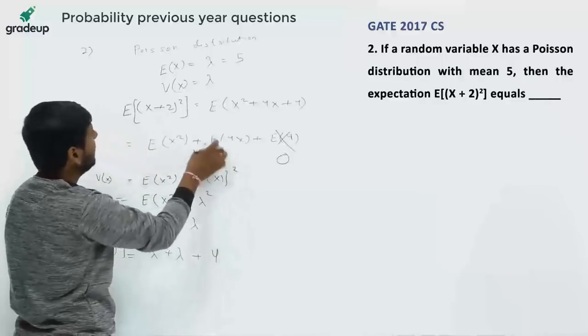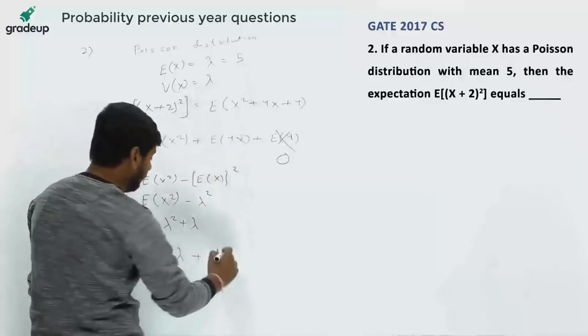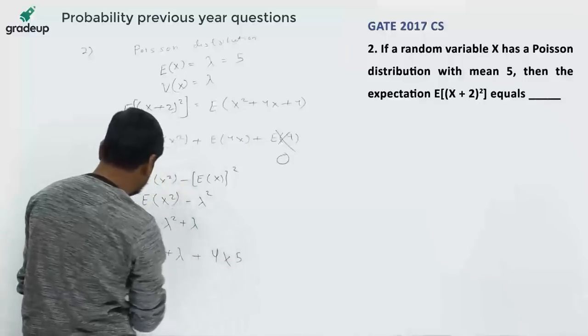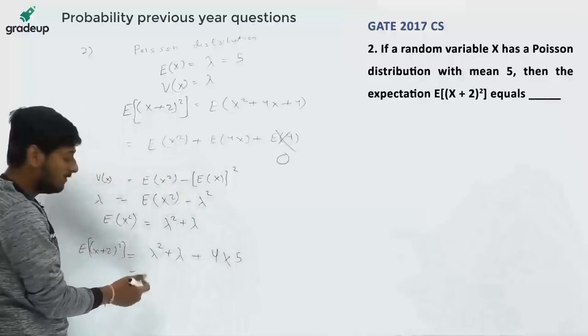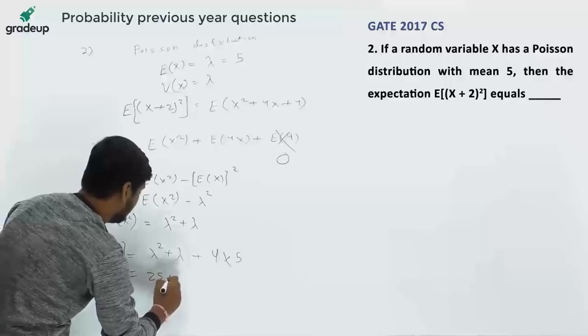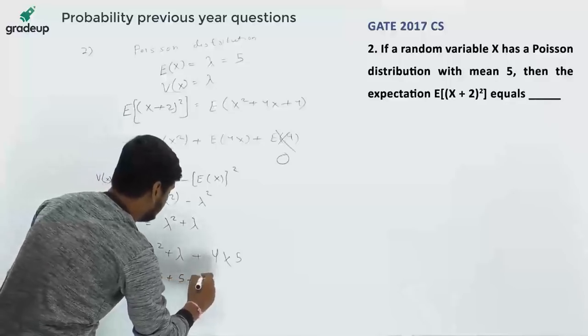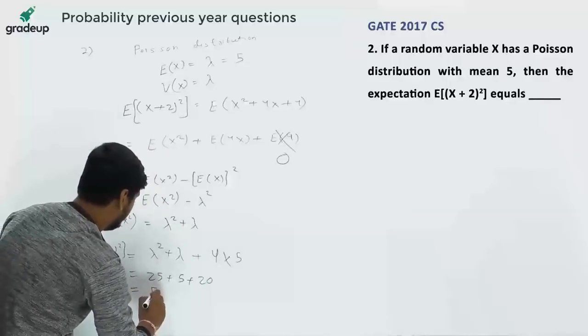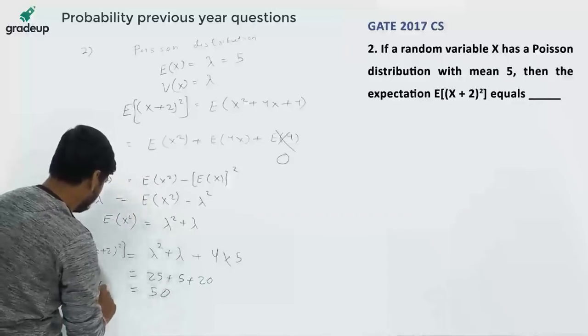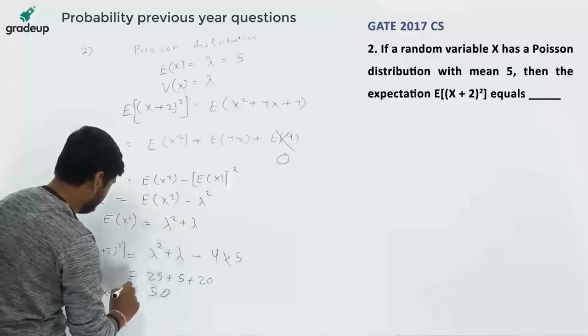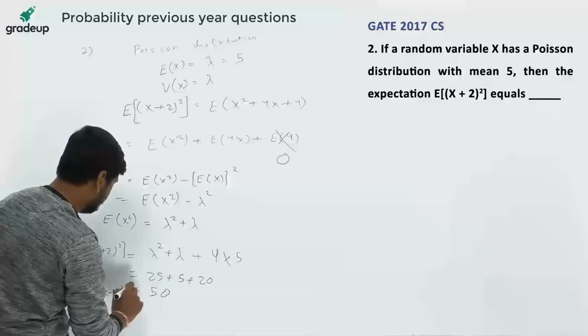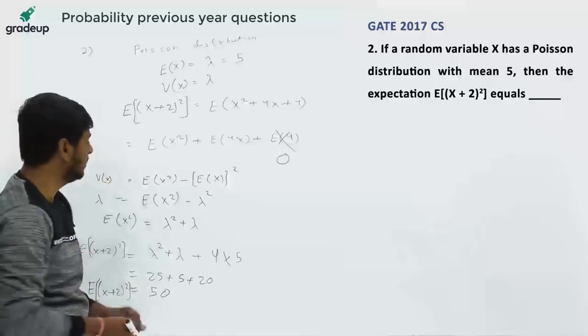What is E(x)? E(x) is given to us as 5. So 4 into 5. So lambda is 5. So 25 plus 5 plus 20. This is equal to 50. So the value of this function is 50. Clear to everyone? So what properties we have used in this question?